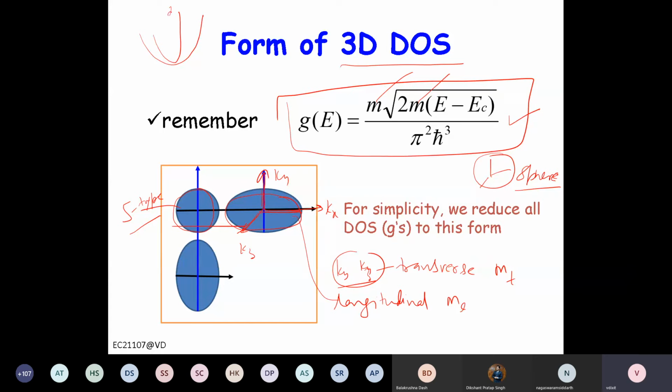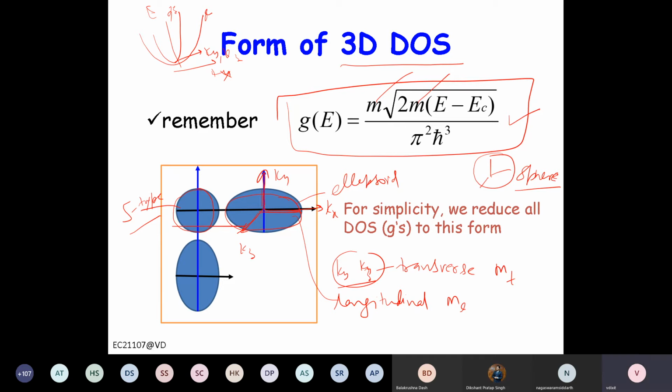So this is E versus K, this is Kx, and this is Ky and Kz, and this is E. If you take a cross section of this ellipsoid, you will get two parabolas, one for Kx, another for Ky and Kz. So in such case, how will your density of states look?